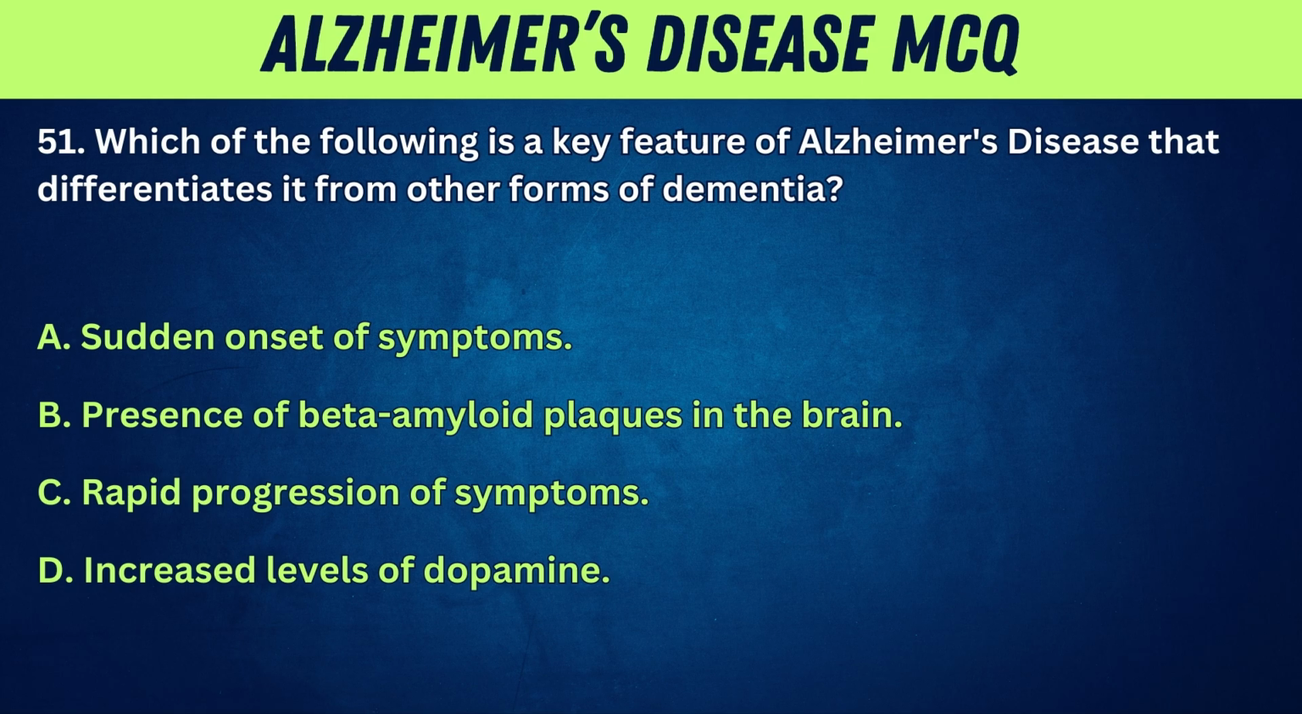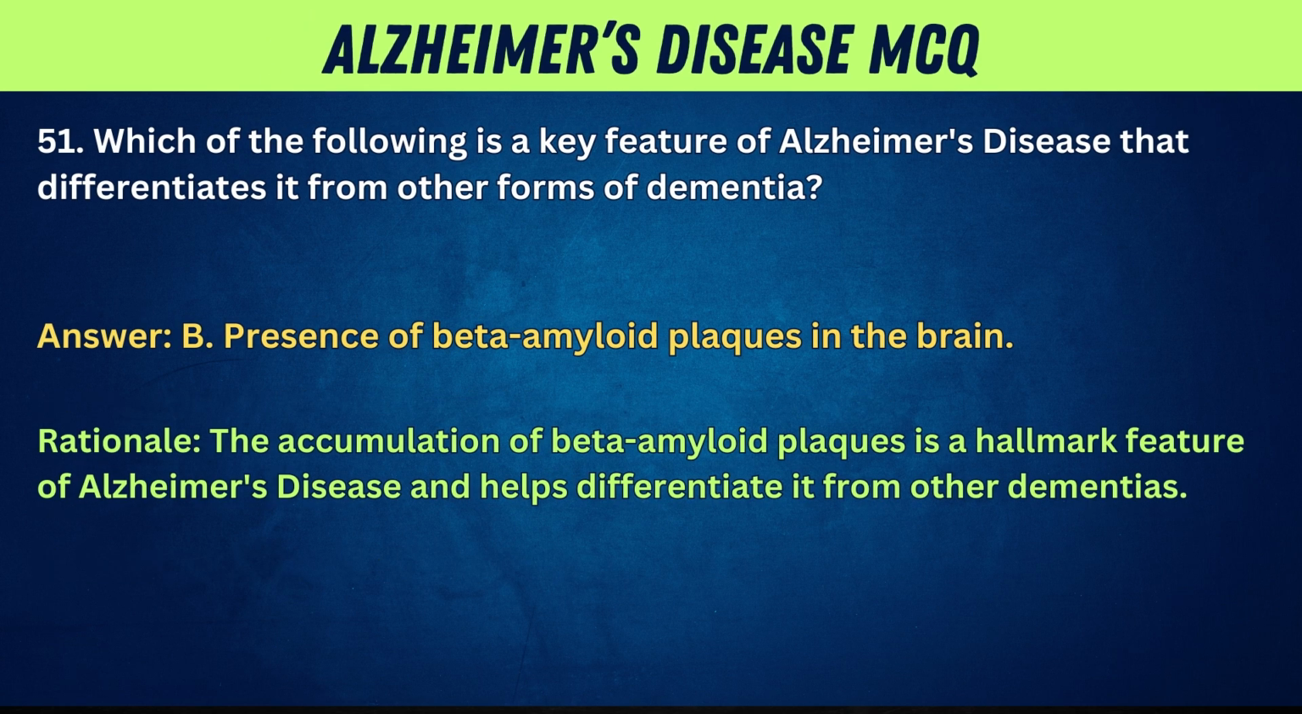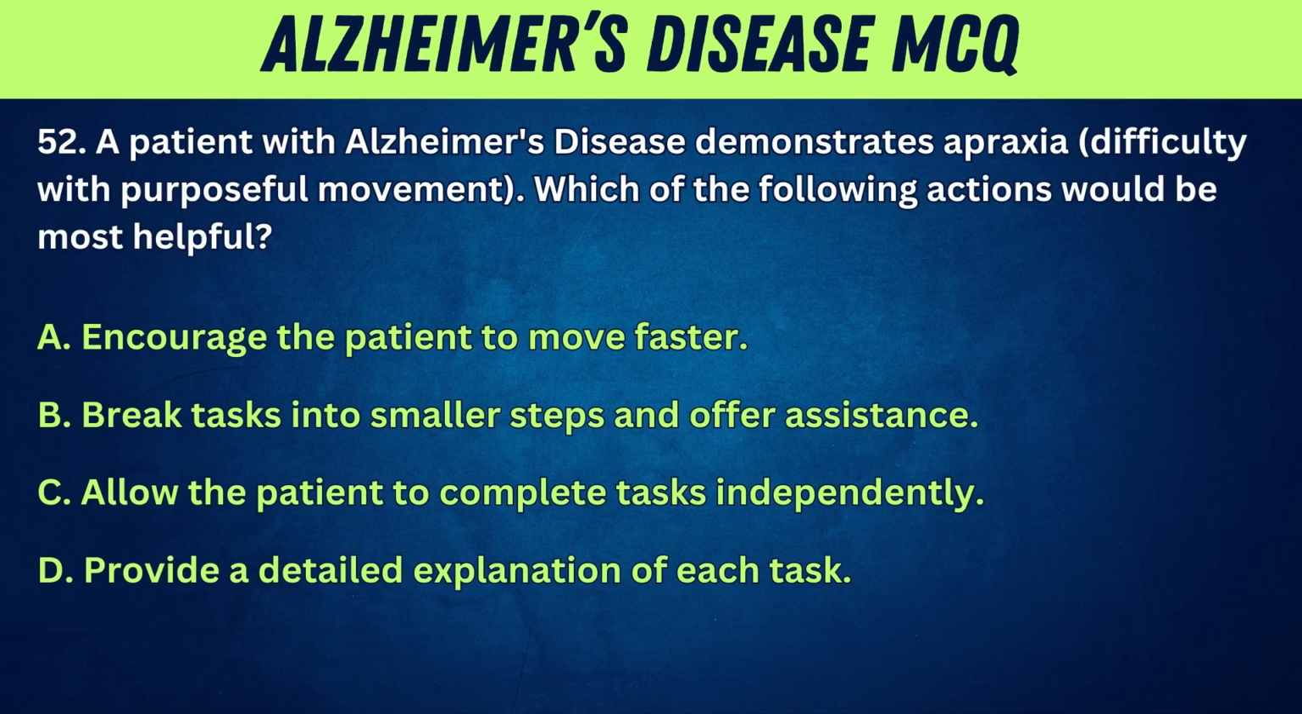A. Sudden onset of symptoms. B. Presence of beta-amyloid plaques in the brain. C. Rapid progression of symptoms. D. Increased levels of dopamine. Answer: B. Presence of beta-amyloid plaques in the brain. Rationale: the accumulation of beta-amyloid plaques is a hallmark feature of Alzheimer's disease and helps differentiate it from other dementias. 52. A patient with Alzheimer's disease demonstrates apraxia, difficulty with purposeful movement.